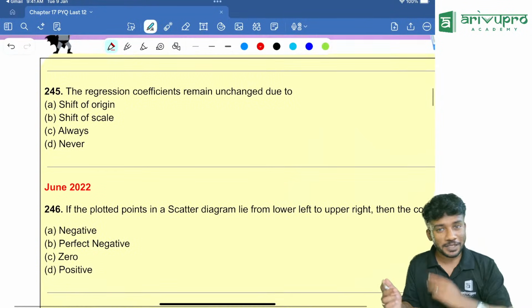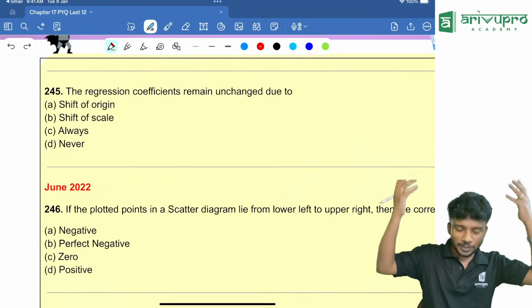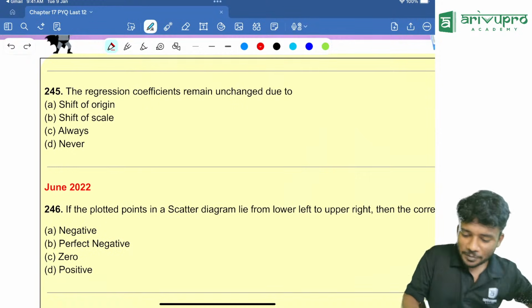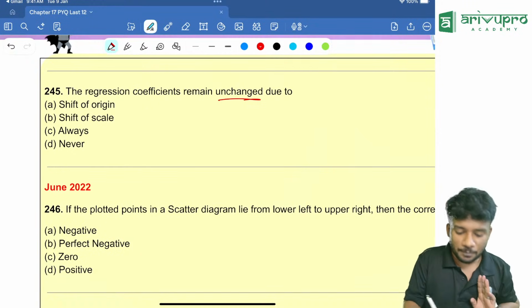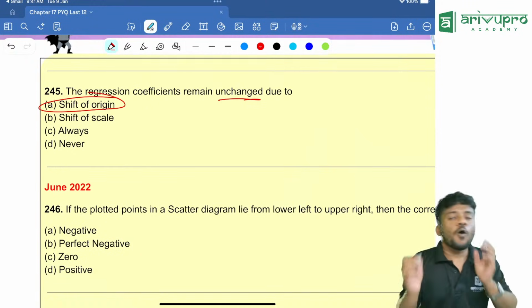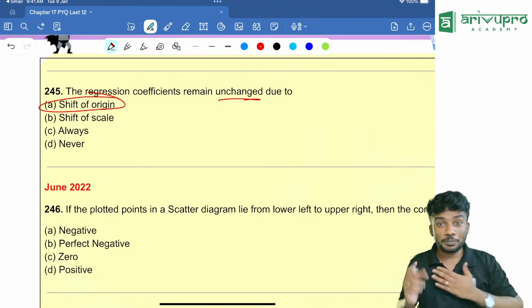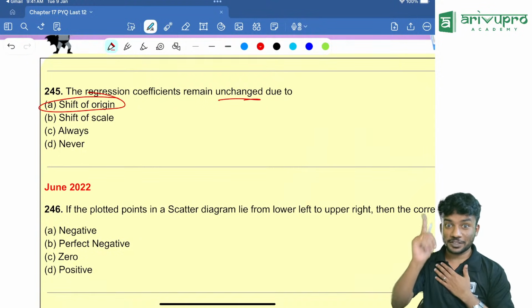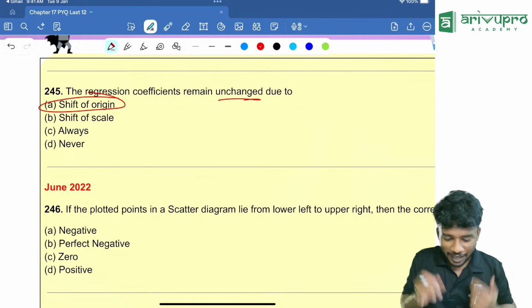Next one, another repeated question. I told you previously also. Again, it was asked. The regression coefficients remain unchanged when there is a shift of origin. Option A. I hope that at least you learn one question from this video. That itself will give happiness to me.